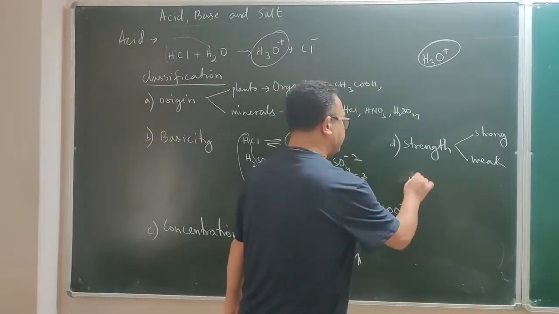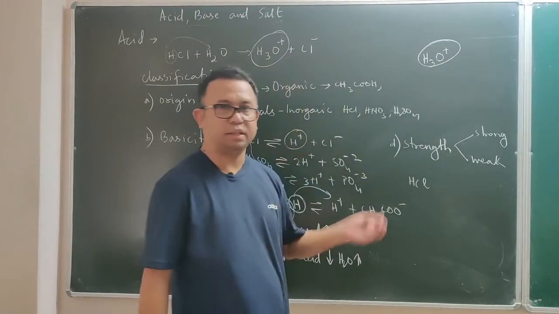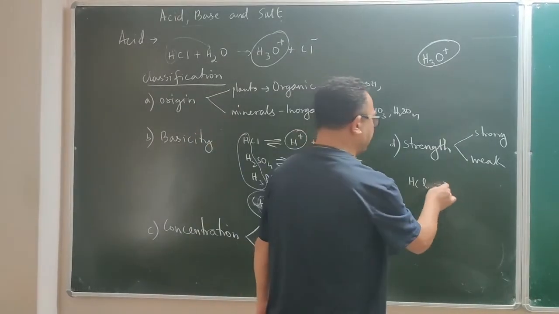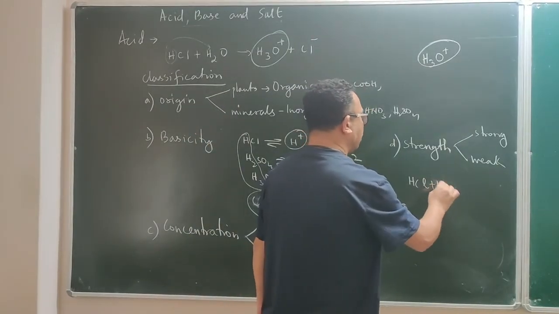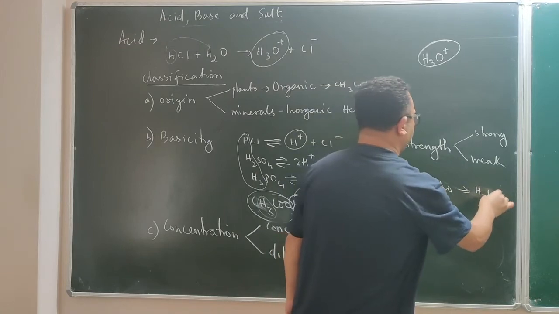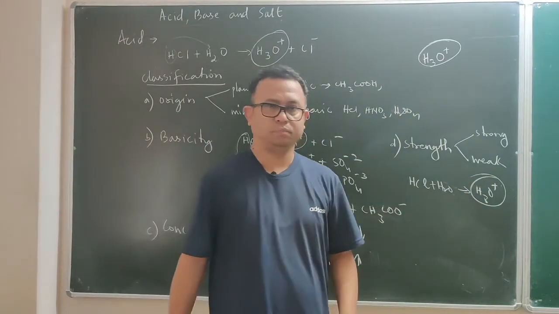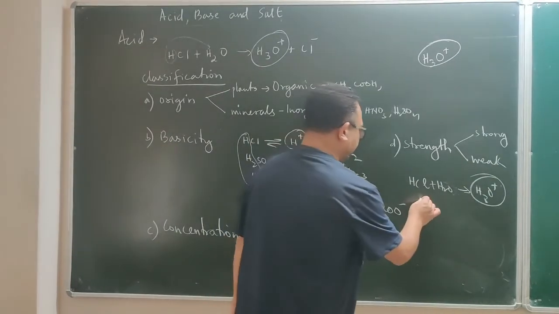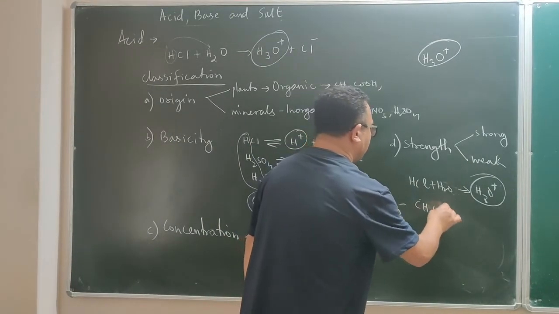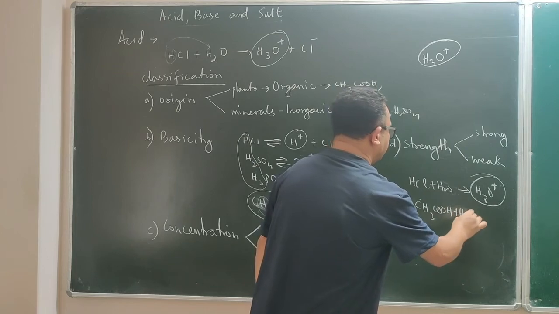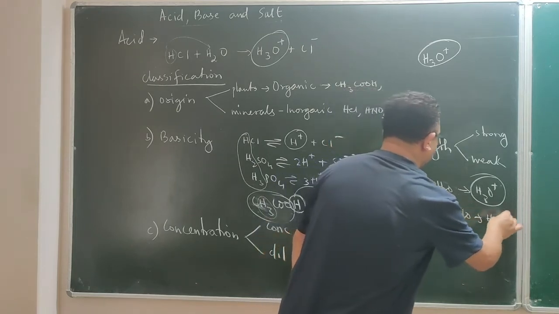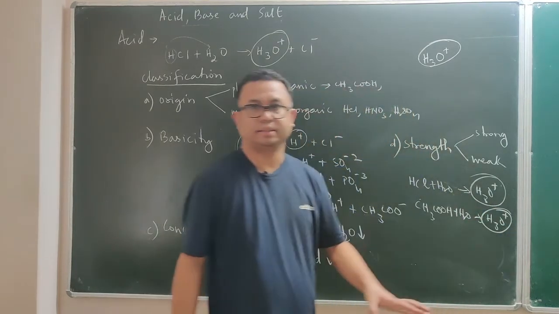For example, HCl is a strong acid because when HCl is dissolved in water, it produces plenty of hydronium ions, so we say strong acid. Whereas acetic acid is a weak acid. Even though it is dissolved in water and produces hydronium ions, the number produced is very small.